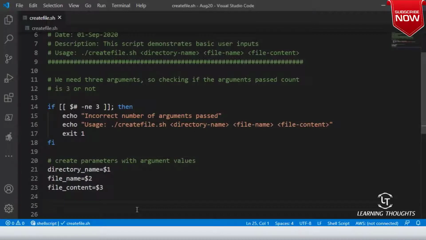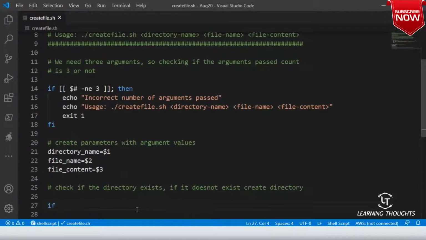Now, when I'm trying to create the directory, what I need to do is check if the directory exists or not. So, check if the directory exists. If it does not exist, create directory.